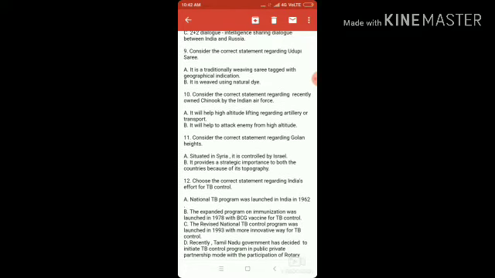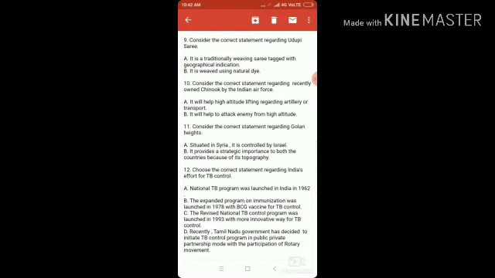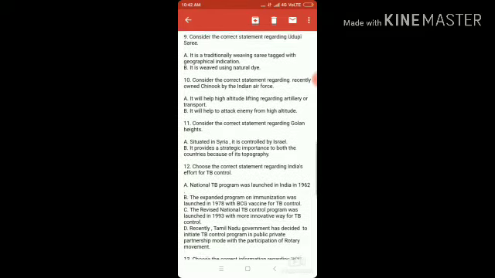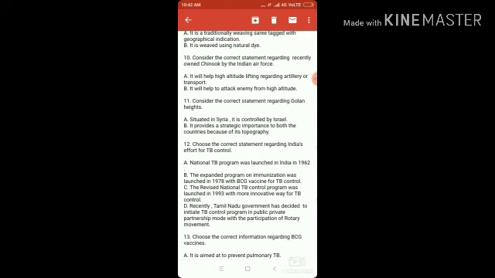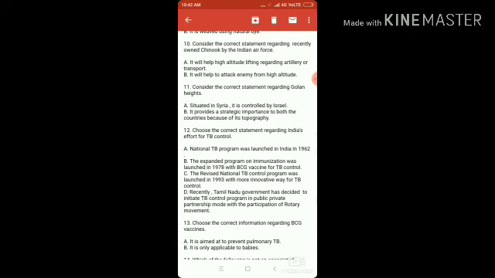Question number 9. Consider the correct statement regarding Udupi Shari. Option A, it is a traditionally weaving shari tagged with geographical indication. Correct. It is weaved using natural dye. Correct. Question number 10. Consider the correct statement regarding recently owned Chinook by the Indian Air Force.